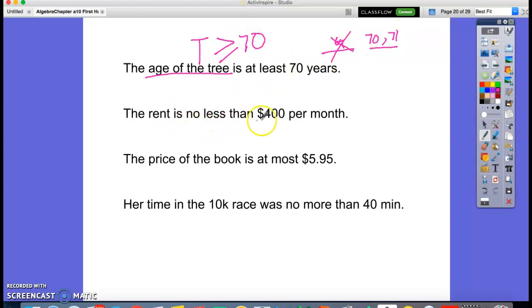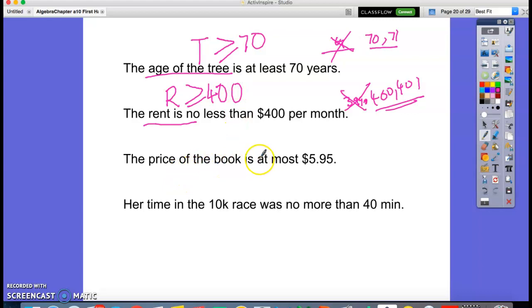The rent is no less than 400 per month. Let's say I'm going to represent the rent by R. It says no less than 400, so it can be 400, it can be 401, but it's not 399.9 rand, right? The minimum is 400. So the rent is no less than, so it's greater than or equal to 400.